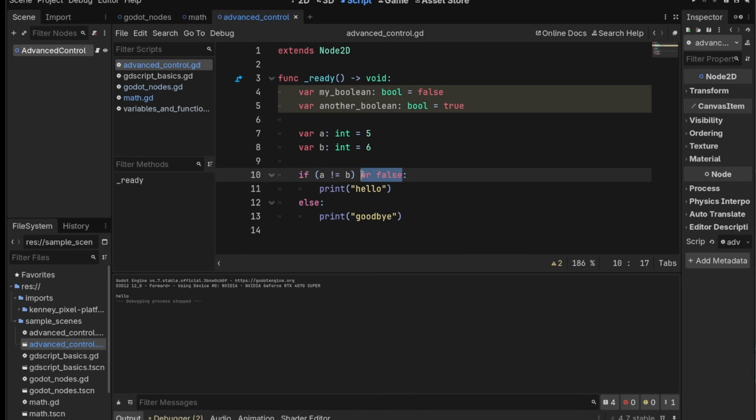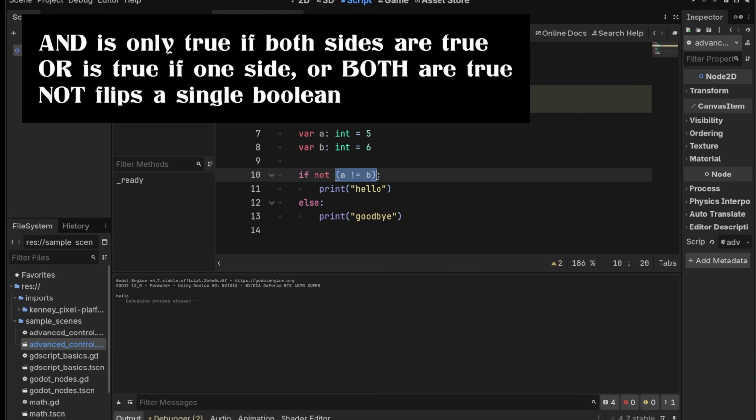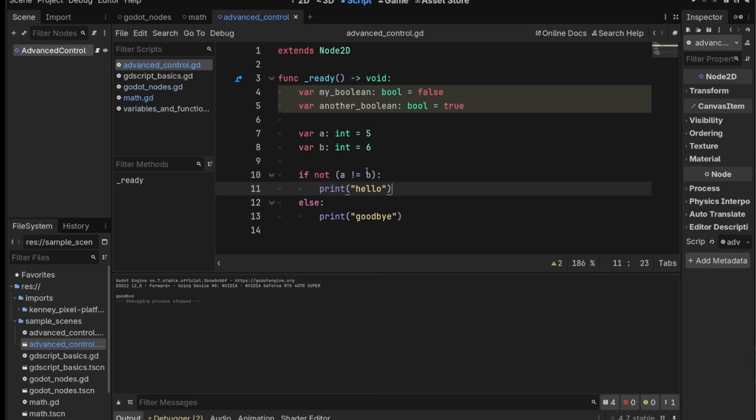And we also can do things like not. If you put not before something, it flips whatever this is. So this evaluates to false, and not false equals true. It prints hello, or goodbye, I guess. If not A equals not equals B. Oh, this is true, and then we flip it to false. Right.